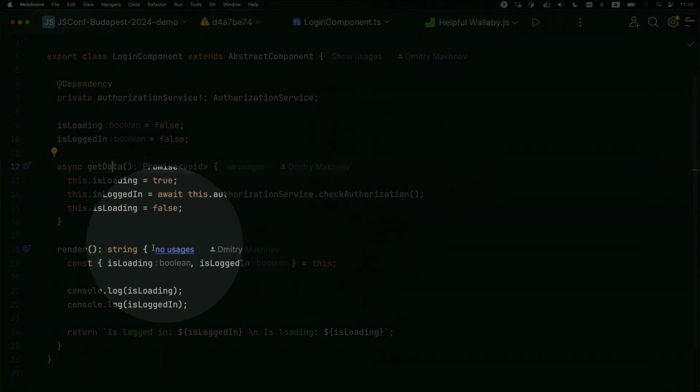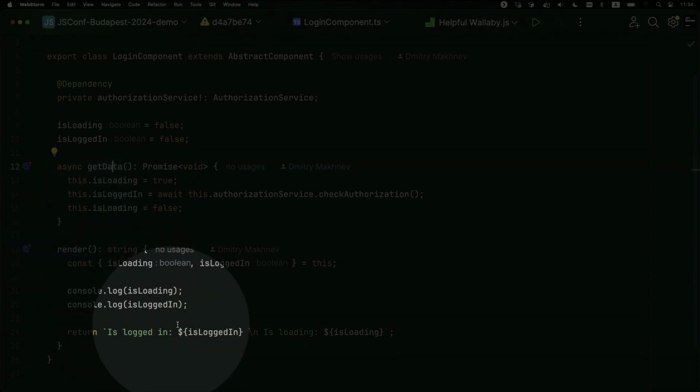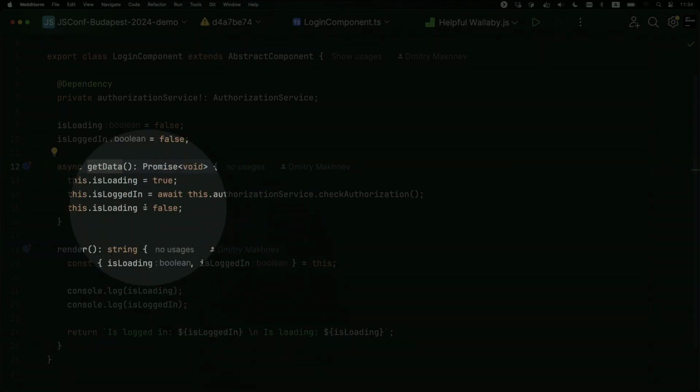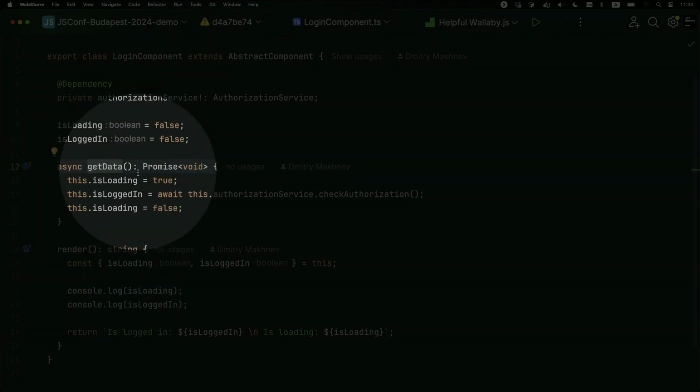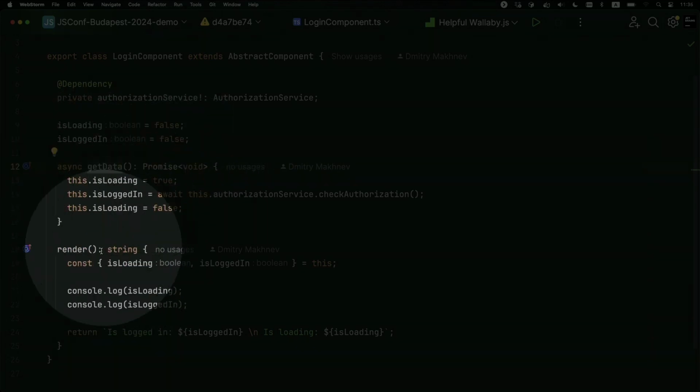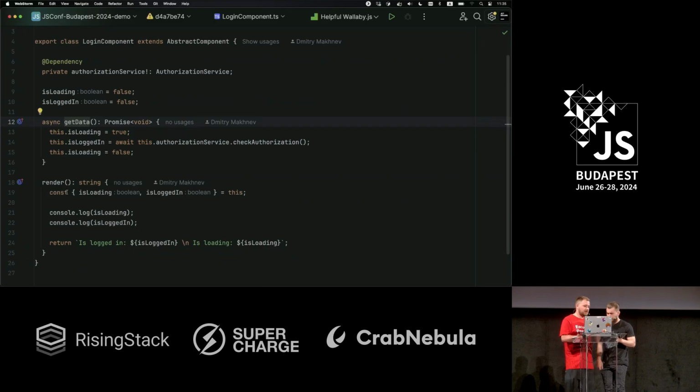Is it true that the render function returns some presentation of the component, and getData will be called after the first render, and after the promise is rejected or resolved, we call render one more time? Yes, it's true. I chose this framework because it has only one defined way of getting the data. But we should not focus on it.